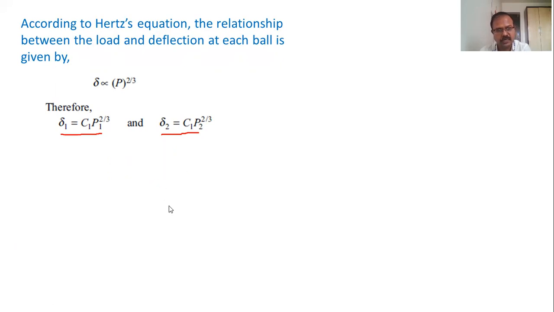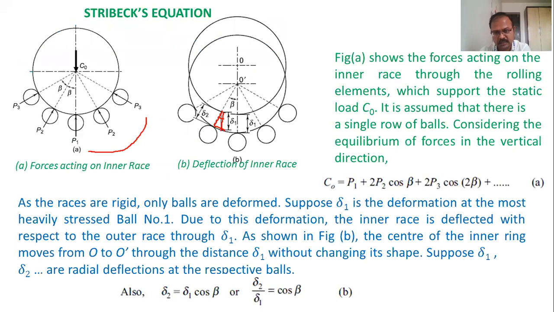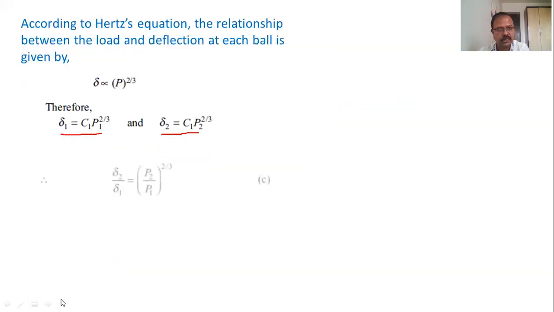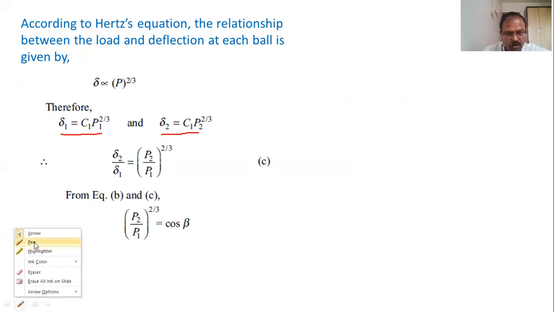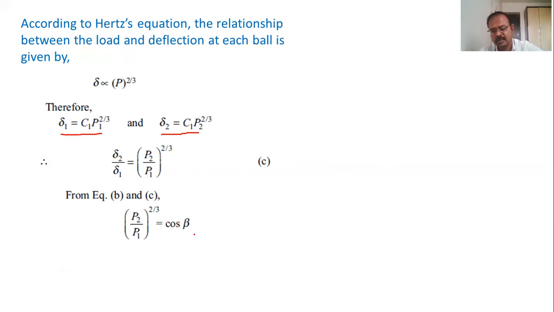But from the earlier equation, we see that delta 2 upon delta 1 is equal to cos of beta. So we will replace delta 2 upon delta 1 by cos of beta. So we will get P2 upon P1 raised to 2 by 3 is equal to cos of beta, right? And P3 upon P1 raised to 2 by 3 will be equal to cos of 2 beta.